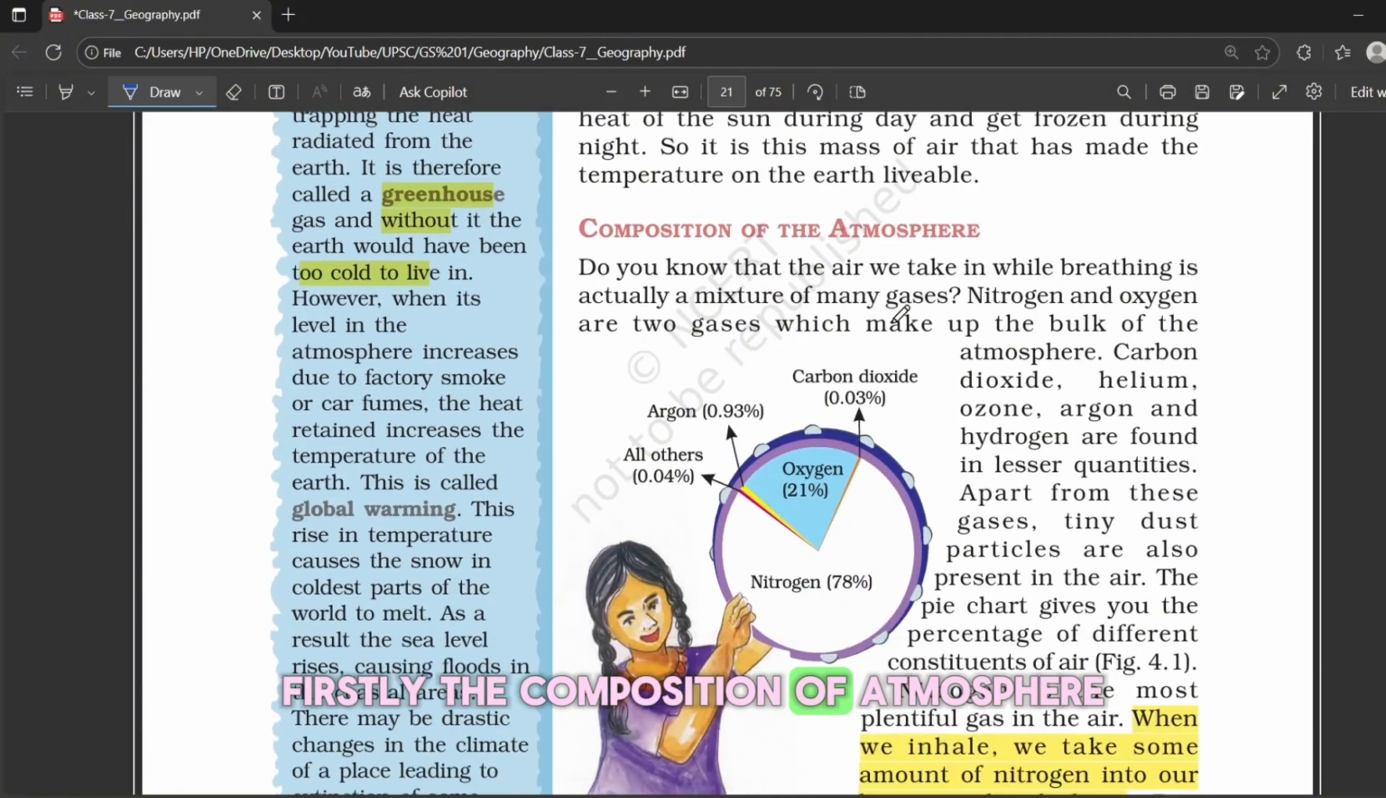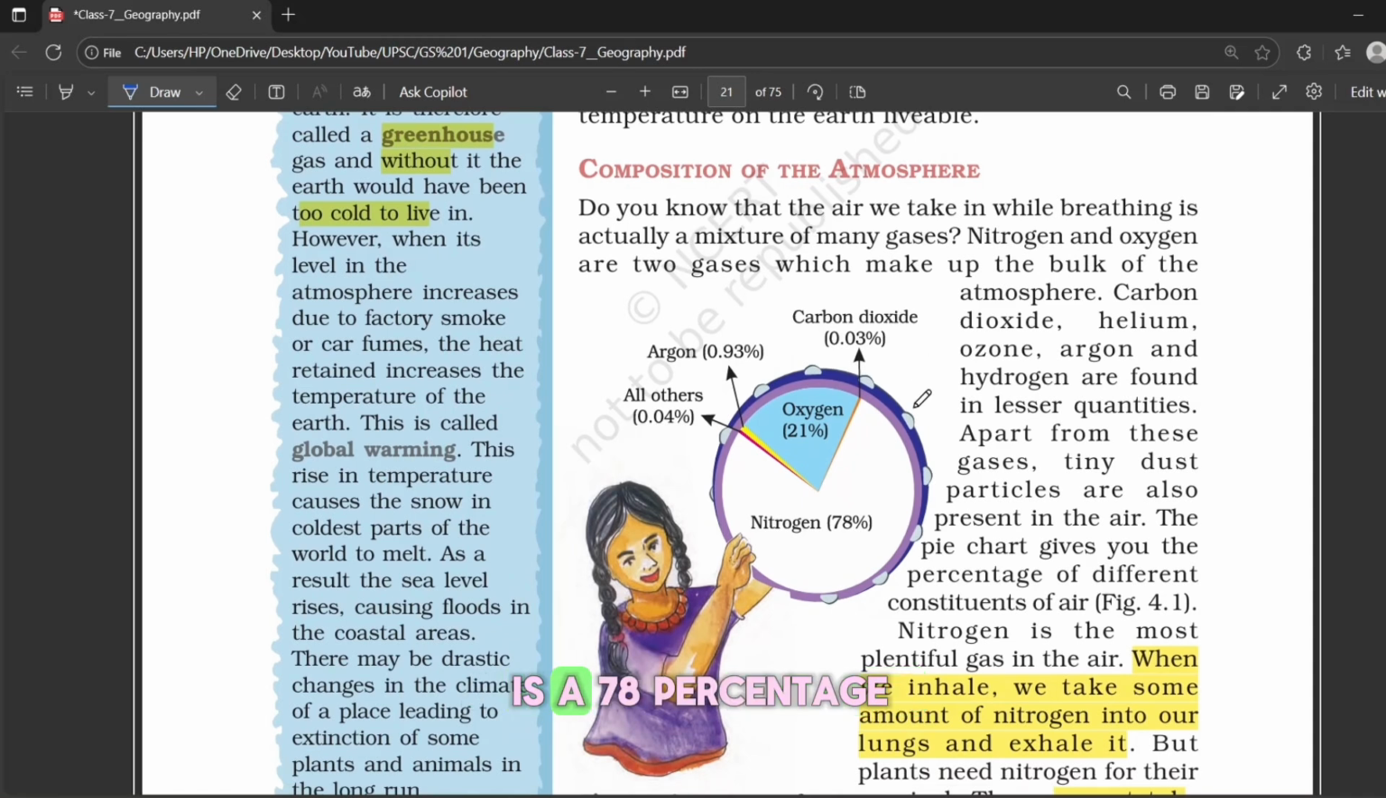Firstly, the composition of the atmosphere. As we know, nitrogen is 78% and oxygen is 21%, and the rest are other gases in small amounts. Now, if we go a little deeper, you should also know about nitrogen fixation and which gases are most in quantity. In order of abundance, air has nitrogen first, and then comes oxygen, then argon, then carbon dioxide, neon, helium, krypton, xenon, and finally hydrogen.